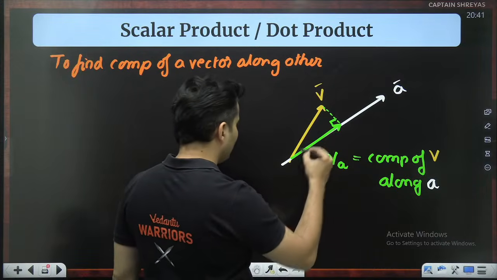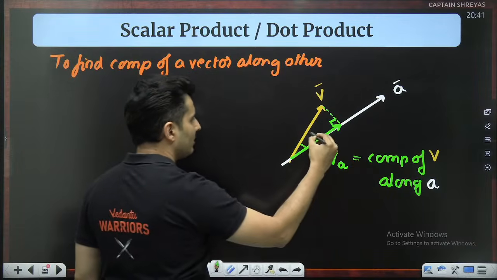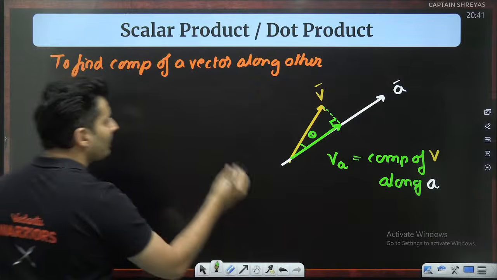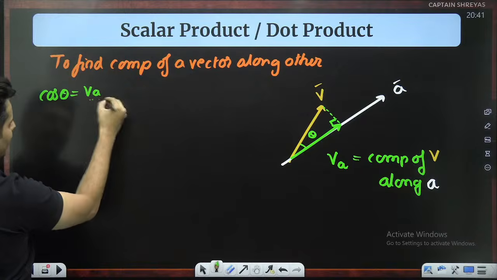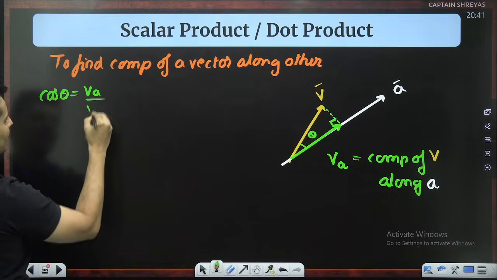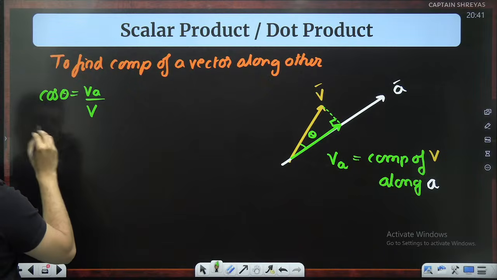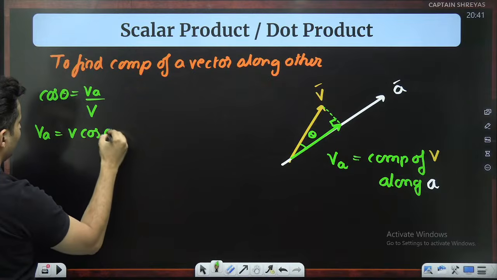Because let's say if I mark this particular angle as theta, then I think we can find it out easily, because cos theta is adjacent side by hypotenuse, which is V. So VA is V cos theta.